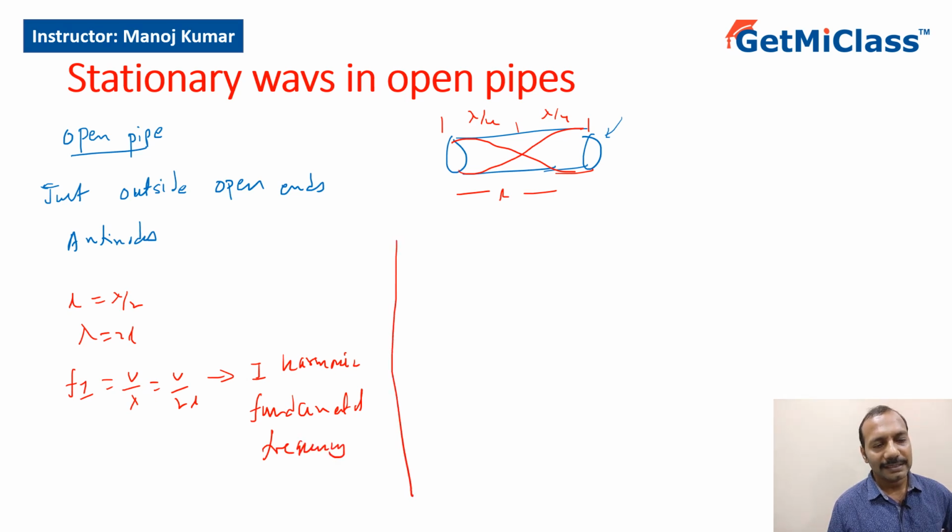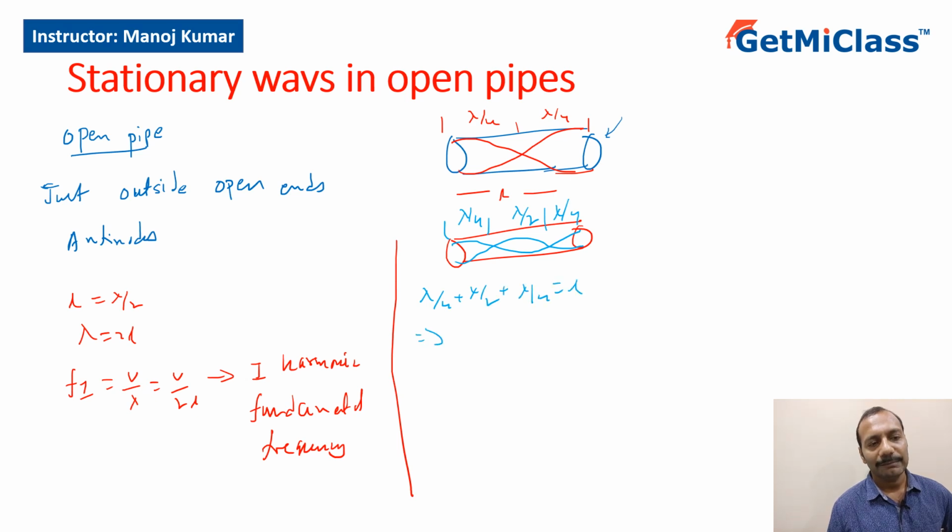Now let me look at the second harmonic. I take the pipe, so I'll have something like this. So we have two nodes and two antinodes. So from here to here it is lambda by 4, lambda by 2 and again lambda by 4. So what do I have? I have lambda by 4 plus lambda by 2 plus lambda by 4 equal to L. So that will imply lambda equal to L. So I have second harmonic or first overtone given by V by L.